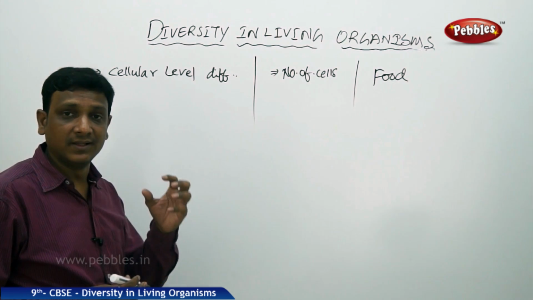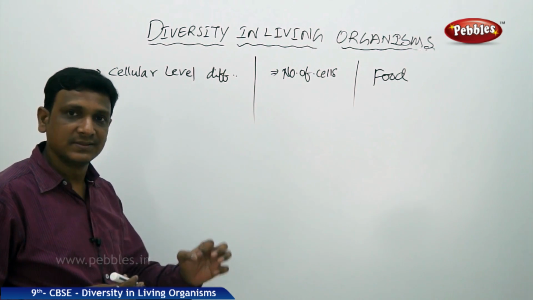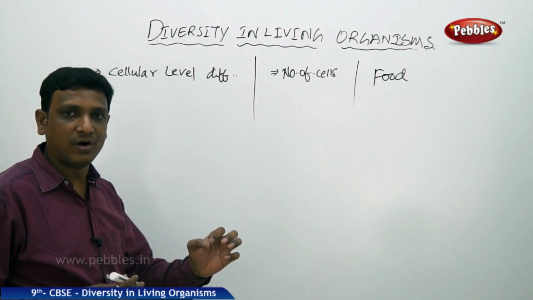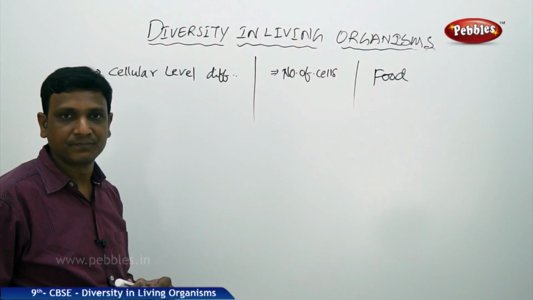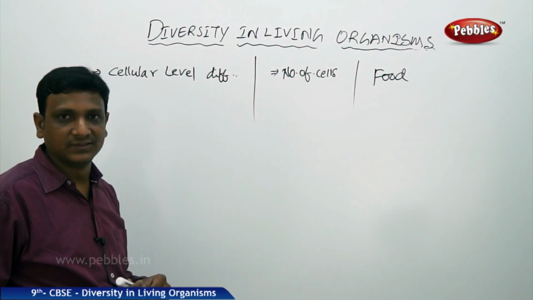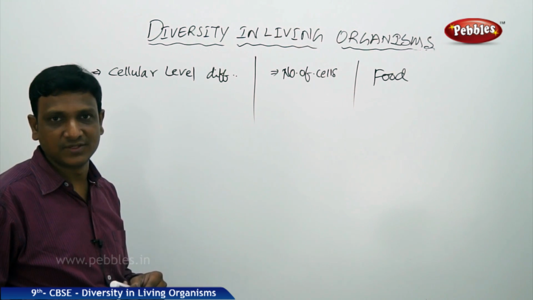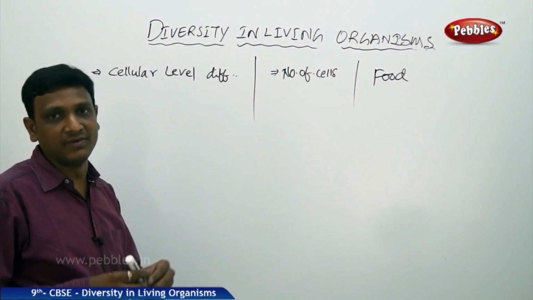People are observing the inner parts of a cell and taking those differences in the form of inner structures of a cell as a criteria for classification, considering it as a fundamental characteristic basis for the classification. What they are considering is the change at the cellular level.